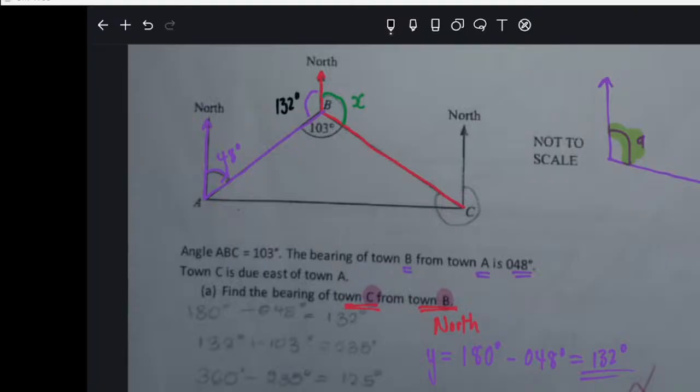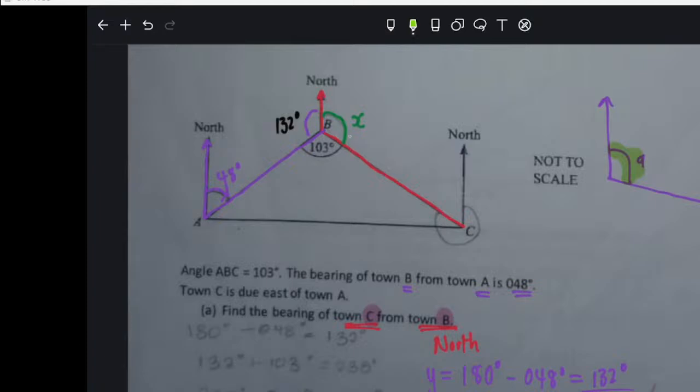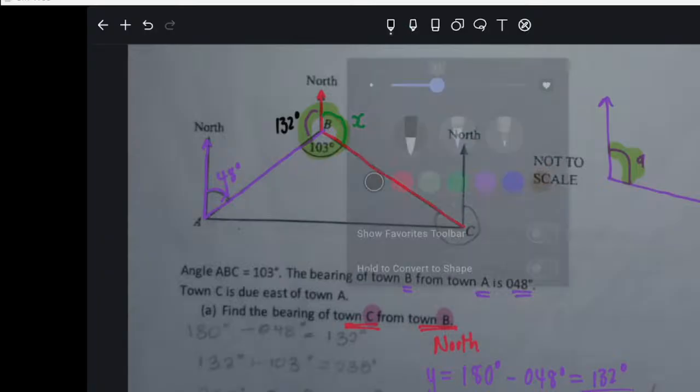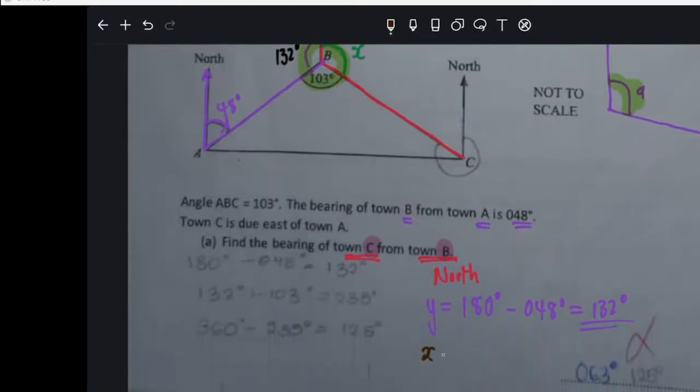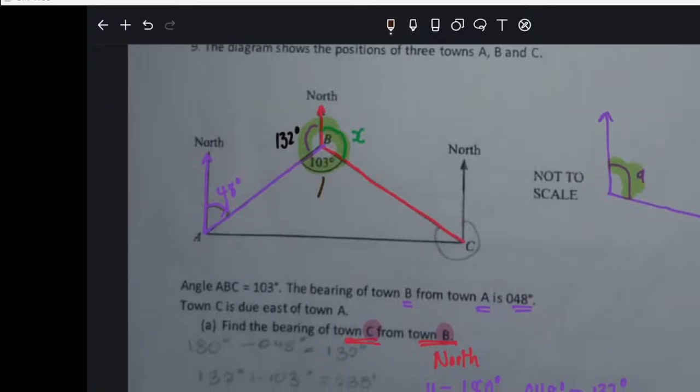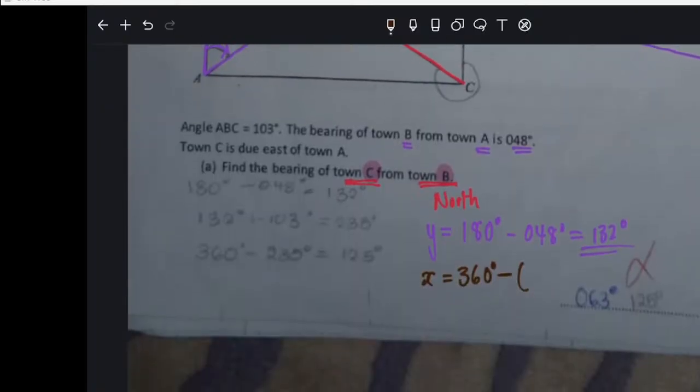Now, what do you know about an entire circle? It adds to give you 360. So that means to get x, I'll say 360 minus, you put these two, this 103 and this 132, so 360 minus (103 plus 132). What do you get as your answer? What is the final solution?